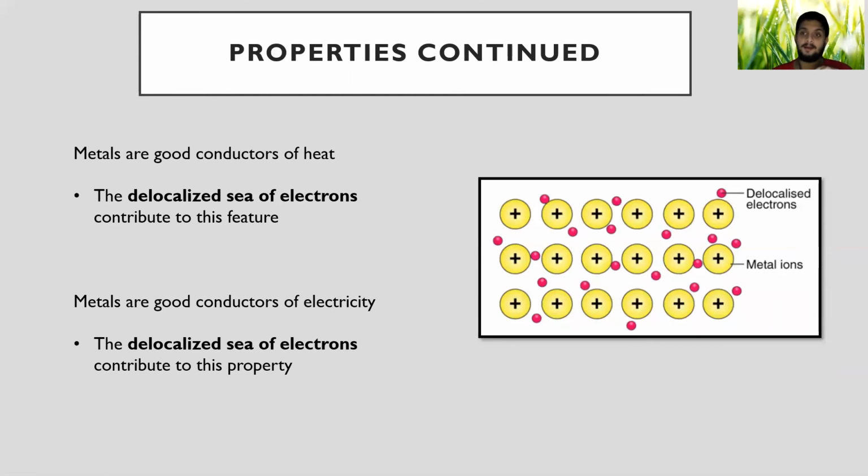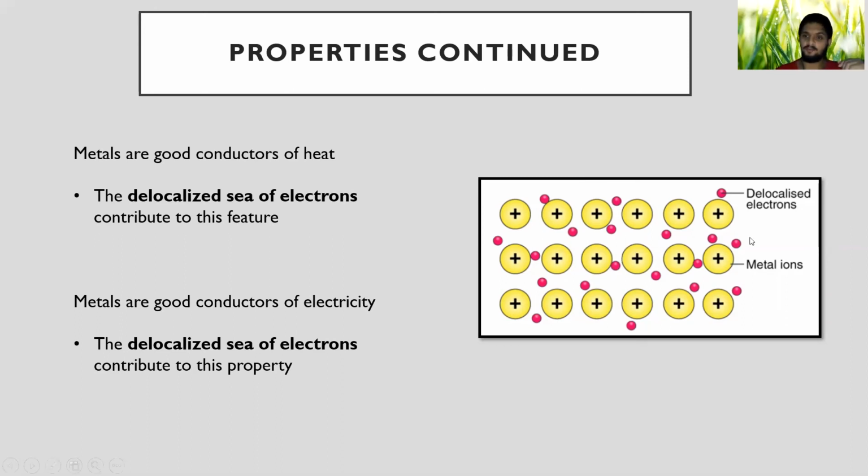All right, then the last two properties that we're going to discuss. Metals, we know, are good conductors of heat, right? For example, if you heat one end of a particular metal and you touch the other end, within a short span of time you would feel the heat. That means heat is able to pass through the metal very quickly. So why is that? The reason is the delocalized electrons.